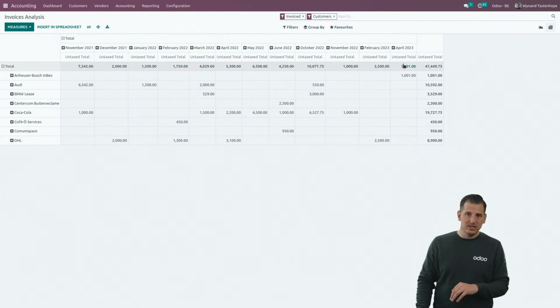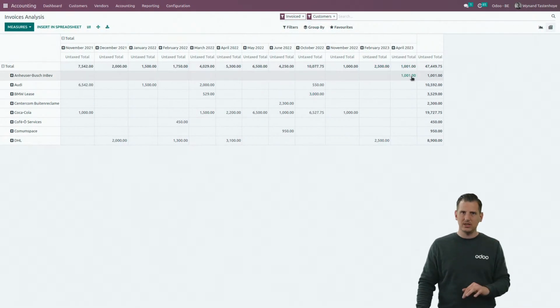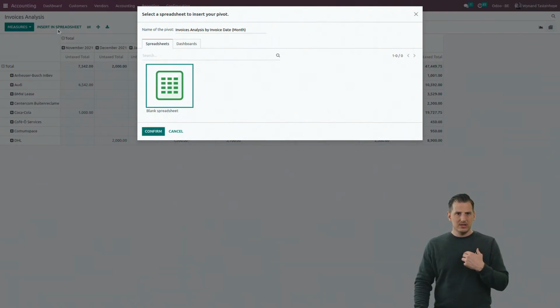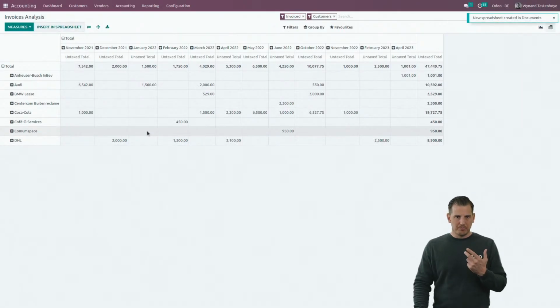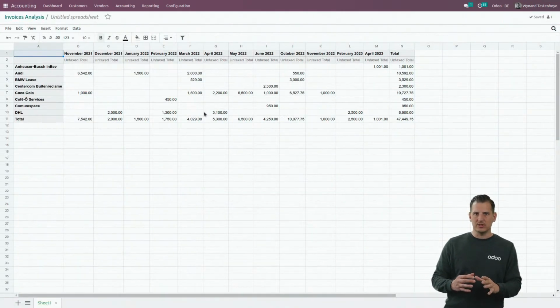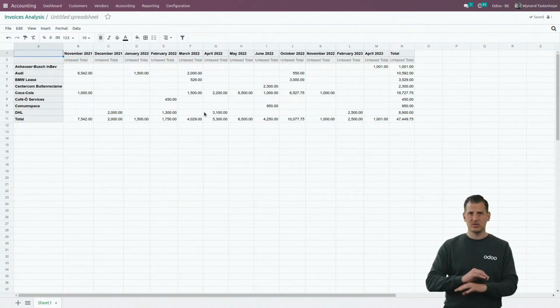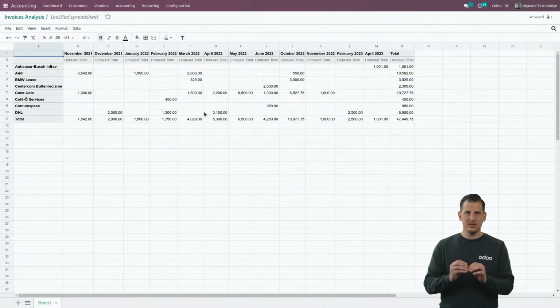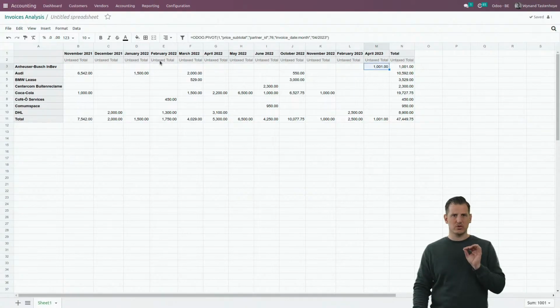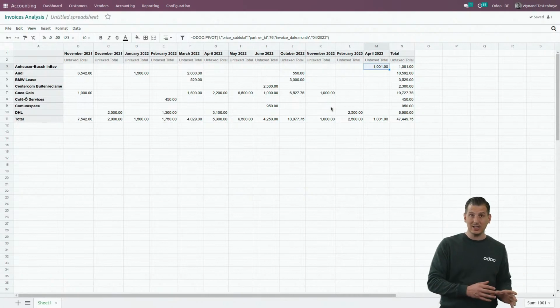And if you want to see the detail of it, you just click on the amount and you will see how it's linked to. What makes it very special is that from here on, you can insert it in a spreadsheet. Just click on insert in spreadsheet and confirm. Well, what we created now is a spreadsheet, but it's an Odoo spreadsheet. There is no Microsoft Excel in there. There is no Google Sheets. It's completely built on Odoo spreadsheets, which is completely built in-house. The biggest advantage is that all this information remains linked to the database.